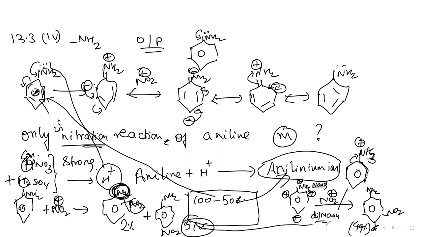So we get nearly equal proportions of para and meta. And the formation of meta is due to the formation of anilinium ion in solution because of the presence of the mixture of acids. Clear? So this is how we have to explain. Understood? Write down the points.